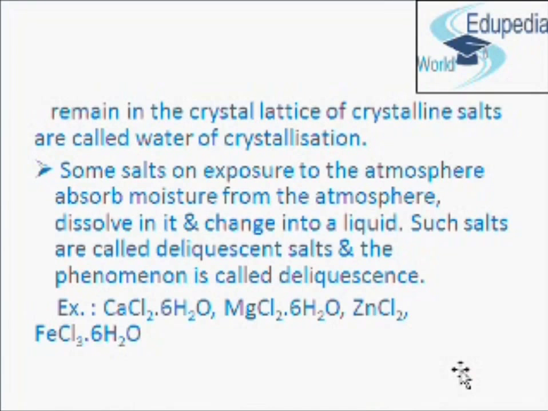Now, some salts on exposure to the atmosphere absorb moisture from the atmosphere, dissolve in it and change into a liquid. Such salts are called deliquescent salts and the phenomenon is called deliquescence. The examples of deliquescent salts are CaCl2.6H2O, MgCl2.6H2O, zinc chloride and FeCl3.6H2O.